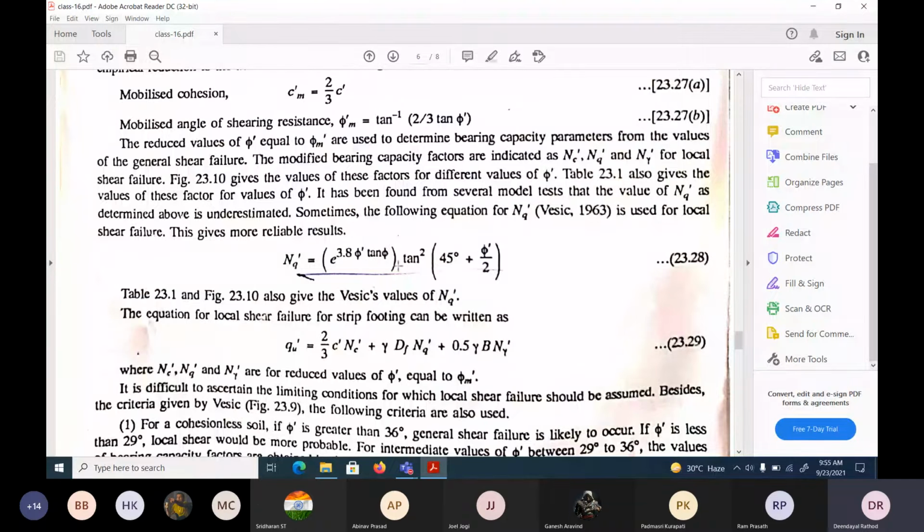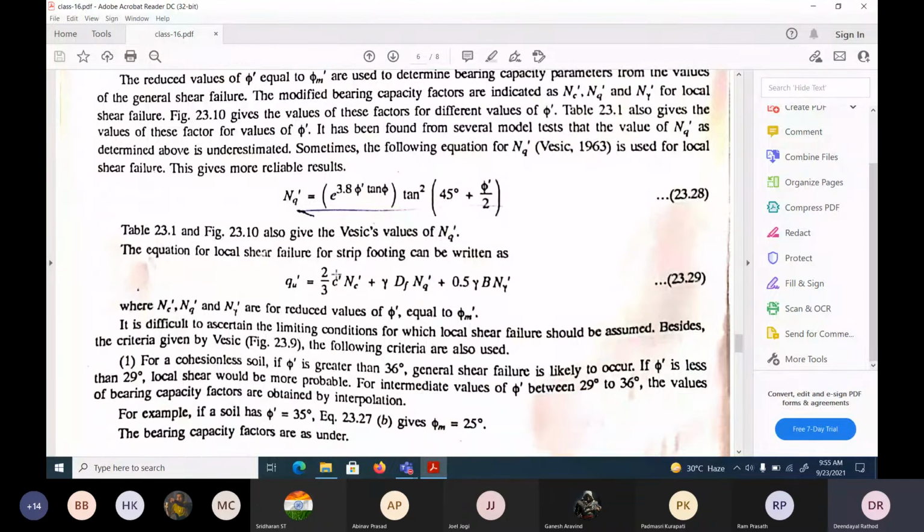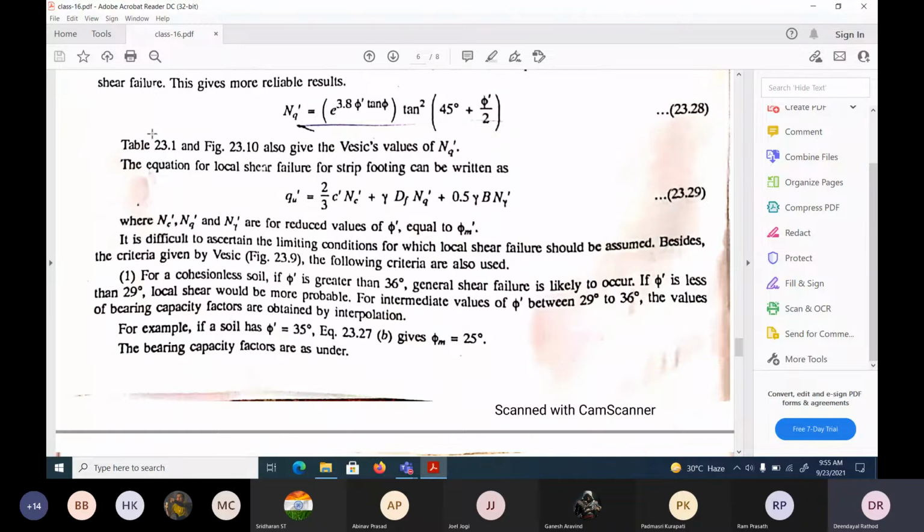Whenever we talk about mobilized or local shear failure, we should take the mobilized C and the mobilized phi. That you should remember. Those things are important. Now here there is an important point. Look at it. For a cohesionless soil, if phi is greater than 36, general shear failure is likely to occur. That means it depends on the phi value. Phi value, in the sense, more dense.